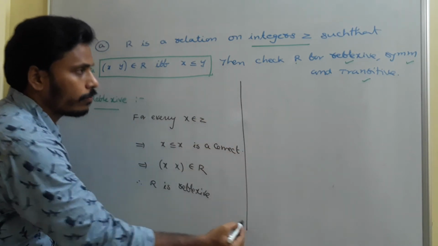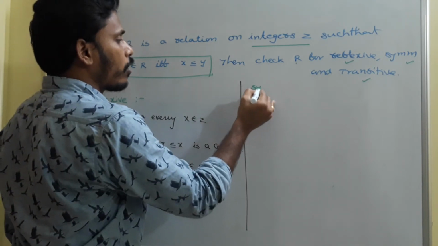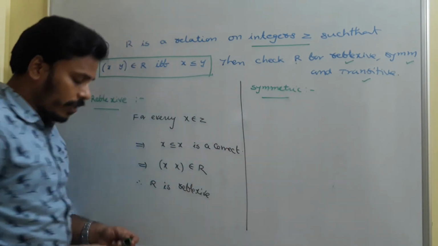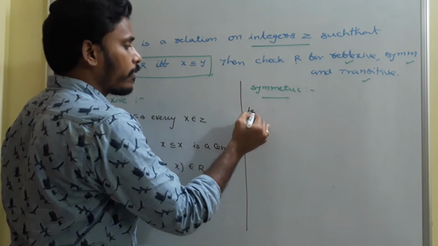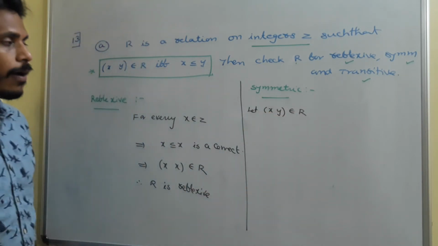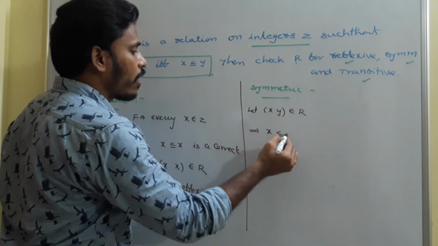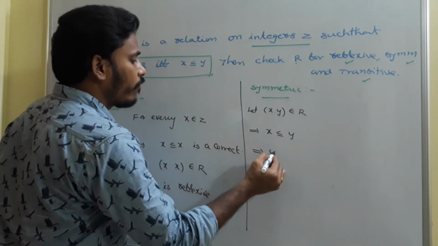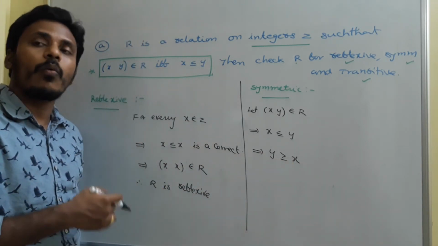Right, reflexive is over. Then think about symmetric. How can we say whether it is symmetric or not? To check whether a given relation is symmetric or not, we need to start with an ordered pair. Let x comma y be an ordered pair of the relation. Since x comma y is in the relation, that implies x less than or equal to y as per the rule. And since x less than or equal to y, we say that y is greater than or equal to x. Is it clear? x is lesser whereas y is greater.